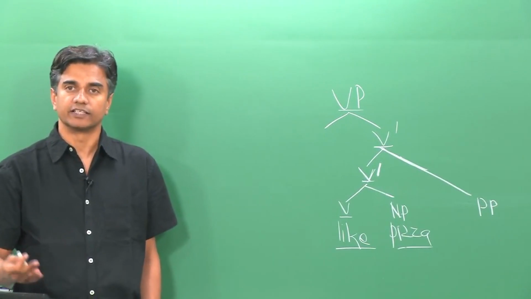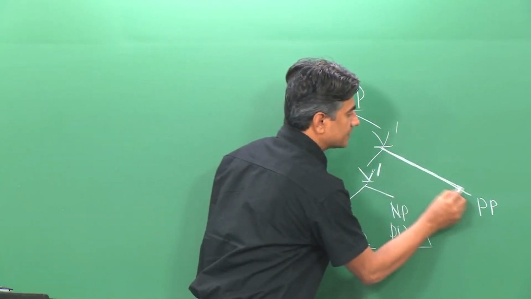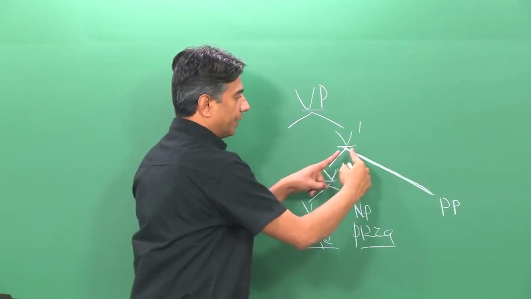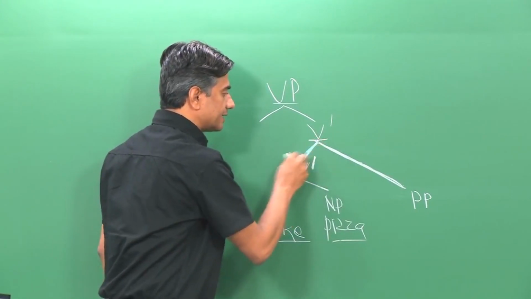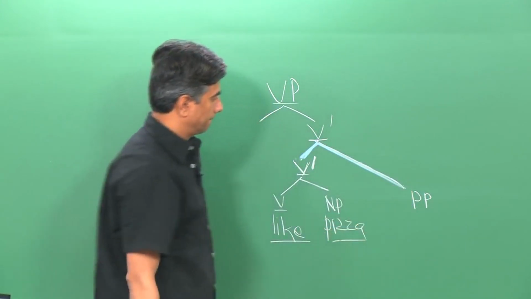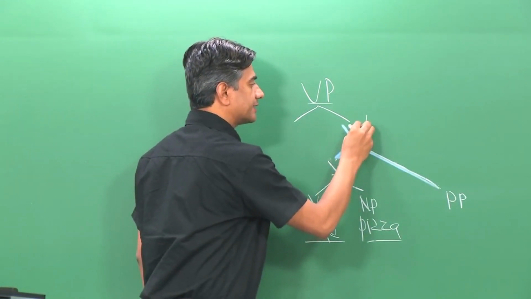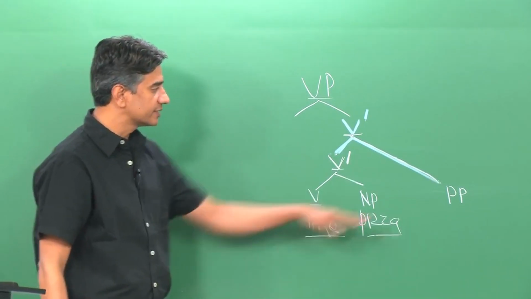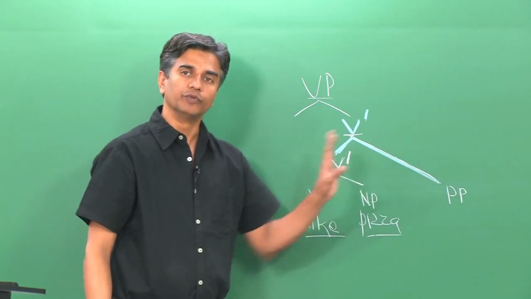What does this give us? What this tells us, what this space, this branch, and the creation of this binary branching, with the help of an additional V bar, allows us to create this space for a PP within the verb phrase.